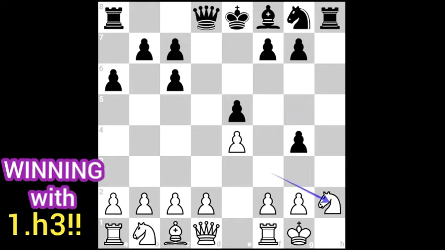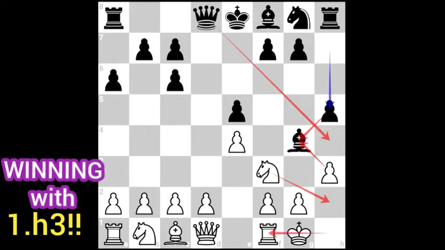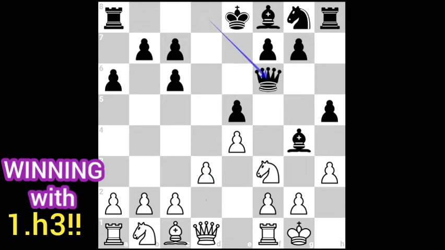Going back, the bishop seems untouchable, so we just play d3. After queen f6, here comes the exchange, and still the idea of the h-file mate on the squares h2 and h1.